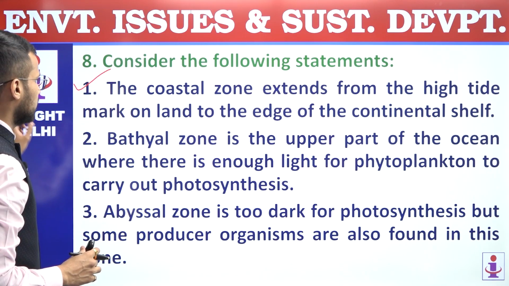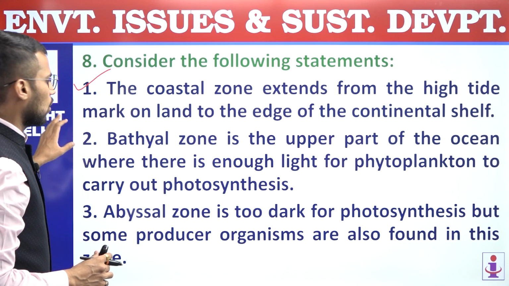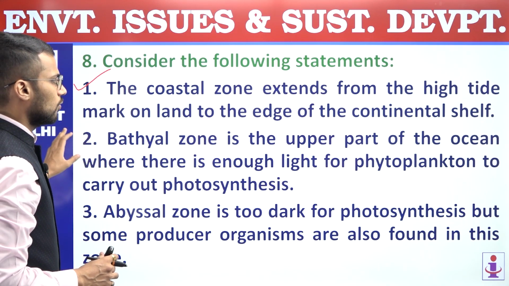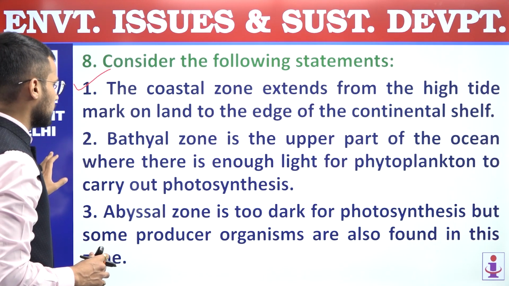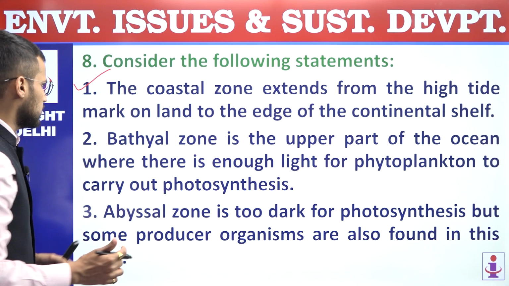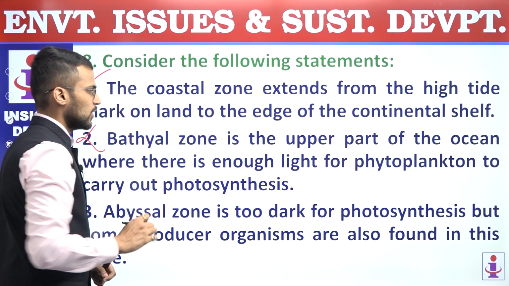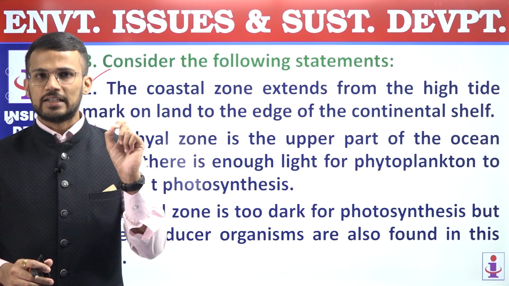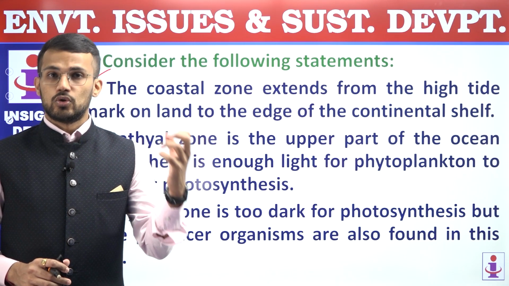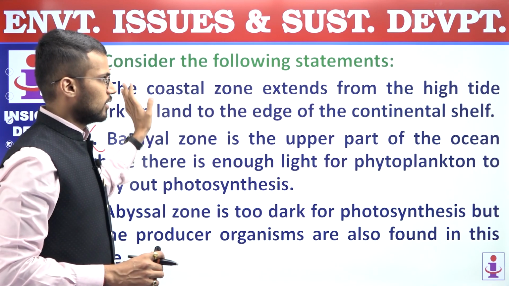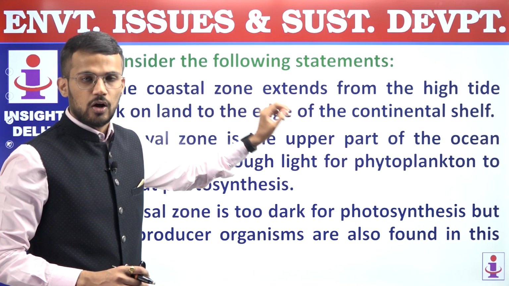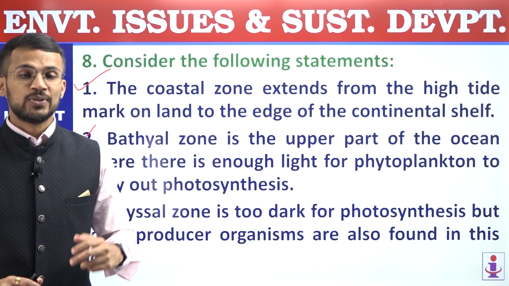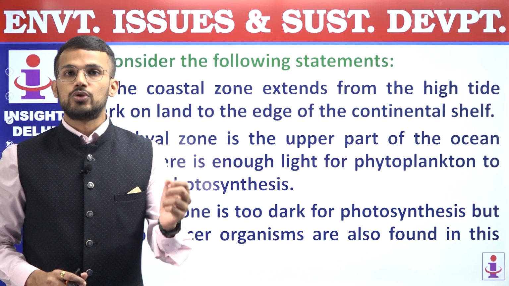Second, bathyal zone is the upper part of the ocean where there is enough light for phytoplanktons to carry out photosynthesis. Now this statement is incorrect. Why is it incorrect? We discussed that there are 2 parts of aquatic ecosystem. First, coastal zone, which extends from high tide line towards the edge of the continental shelf. Second is open ocean zone.